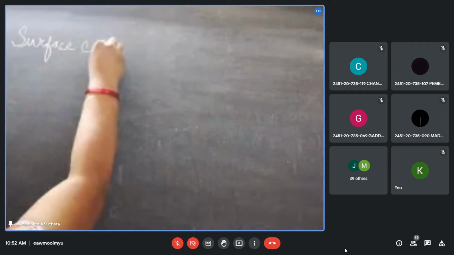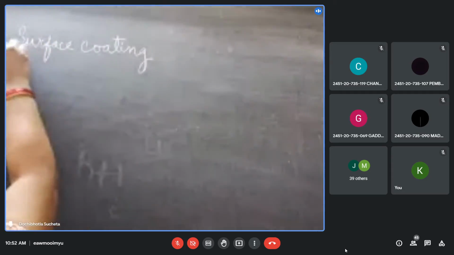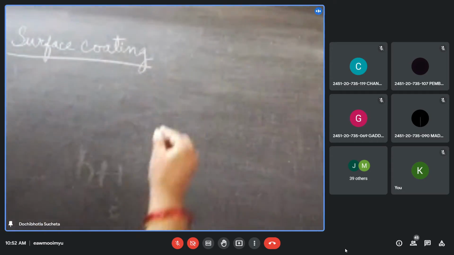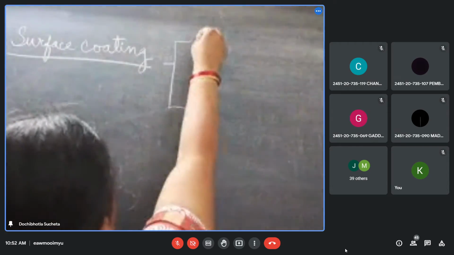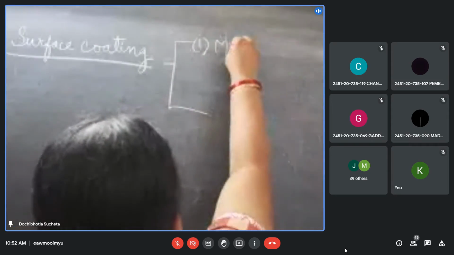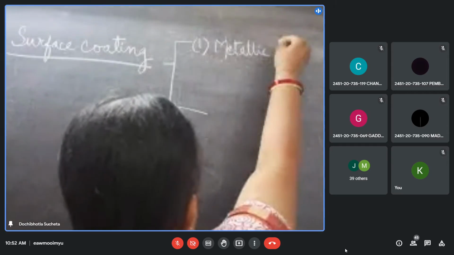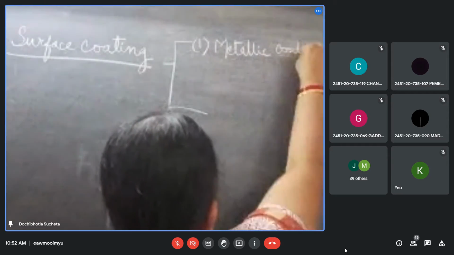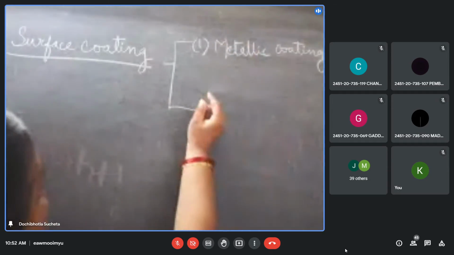Surface coatings can be further studied in 3 major categories. First one is metallic coatings, which are very, very important, the major chunk.